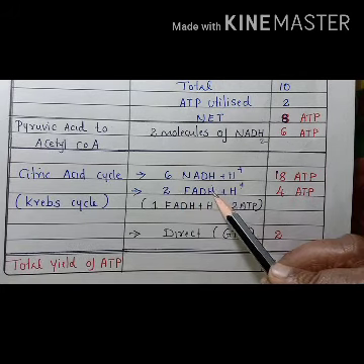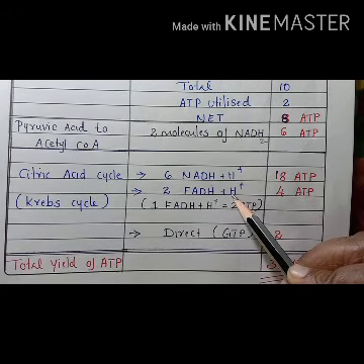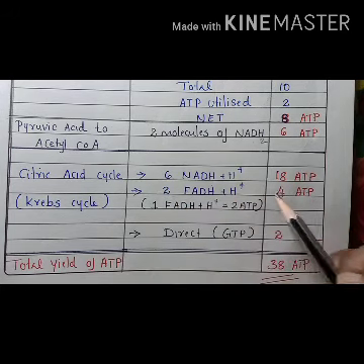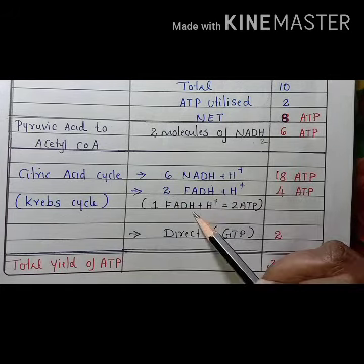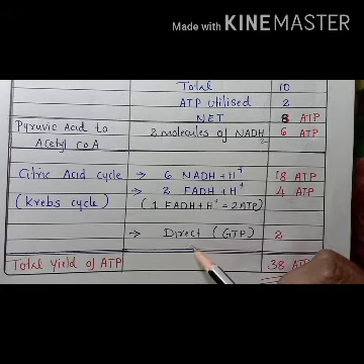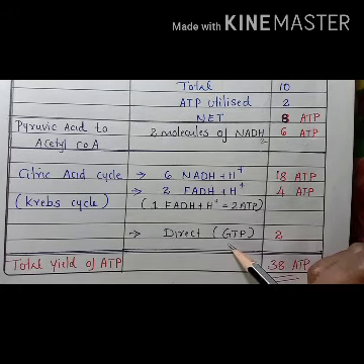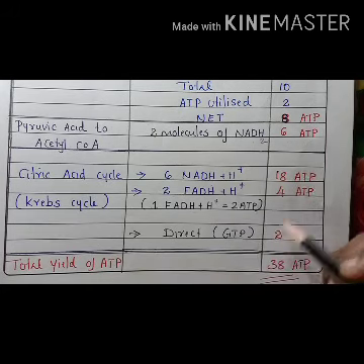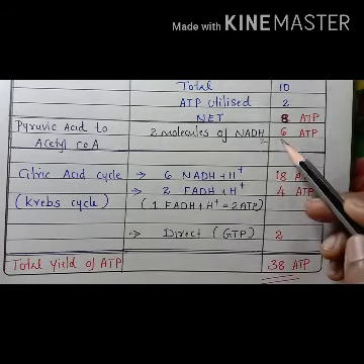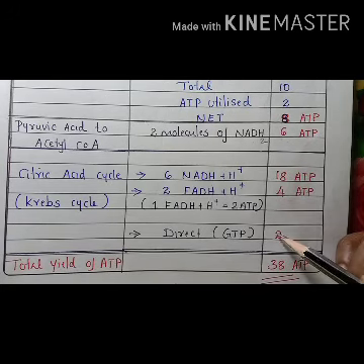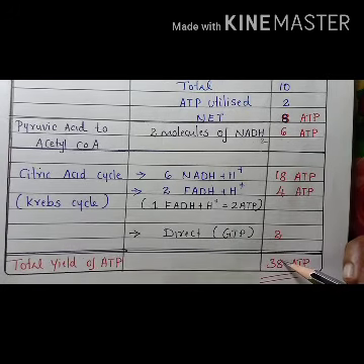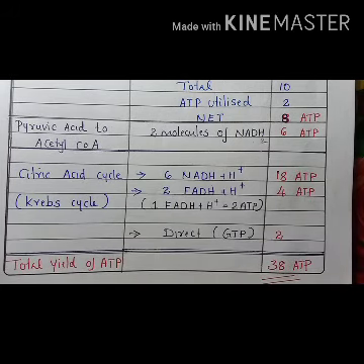Then in each cycle 1 FADH2, with a total of 2 cycles, that means 2 FADH2, that is 4 ATP produced, because 1 FADH2 is equal to 2 ATP, and the directly synthesized ATP, that is GTP, is 2. So when we count all these, 8 plus 6 plus 18 plus 4 plus 2, a total of 38 ATP molecules are produced during the aerobic respiration of 1 molecule of glucose. At the same time, in anaerobic respiration, the net gain of ATP is what? Only 2 molecules of ATP.